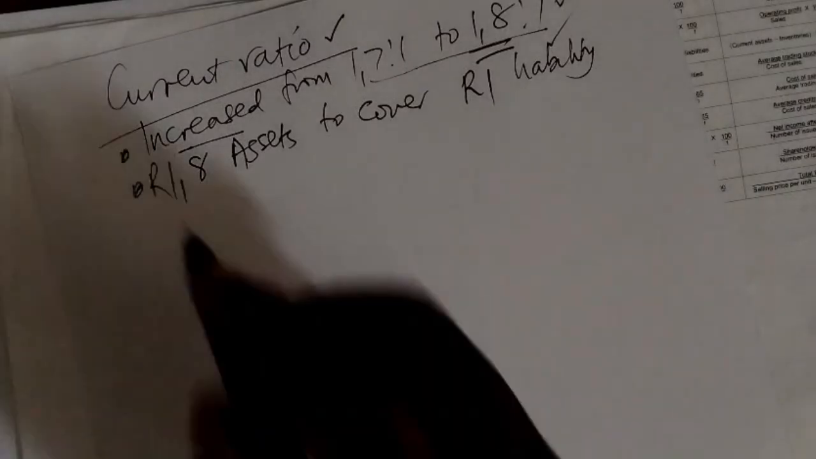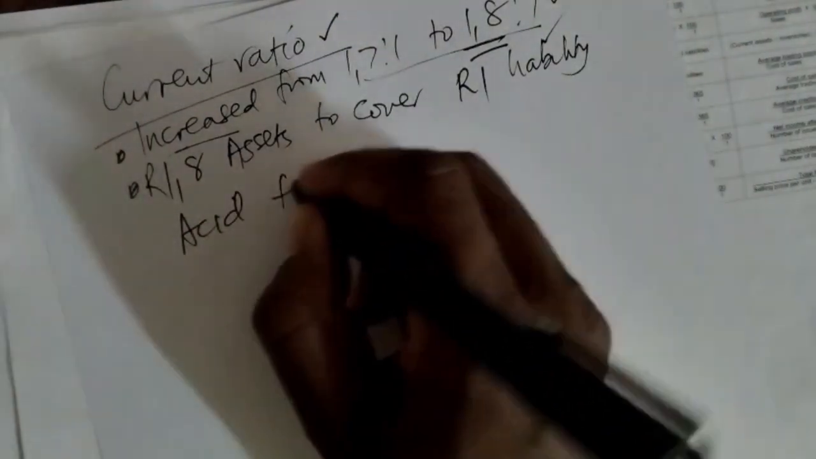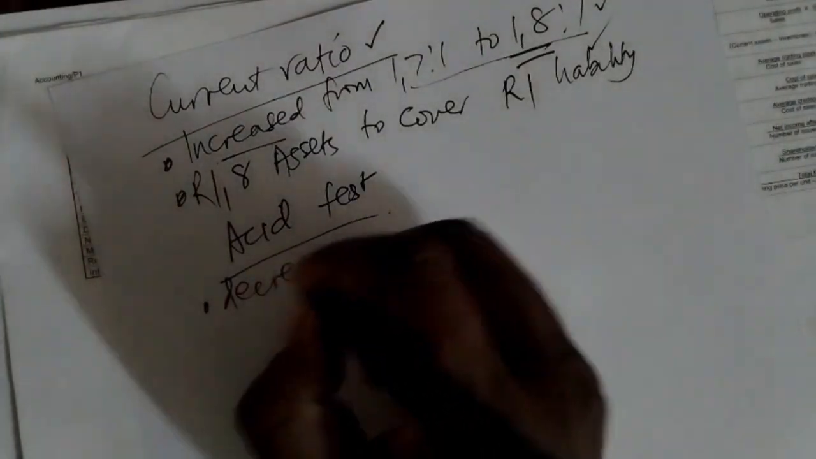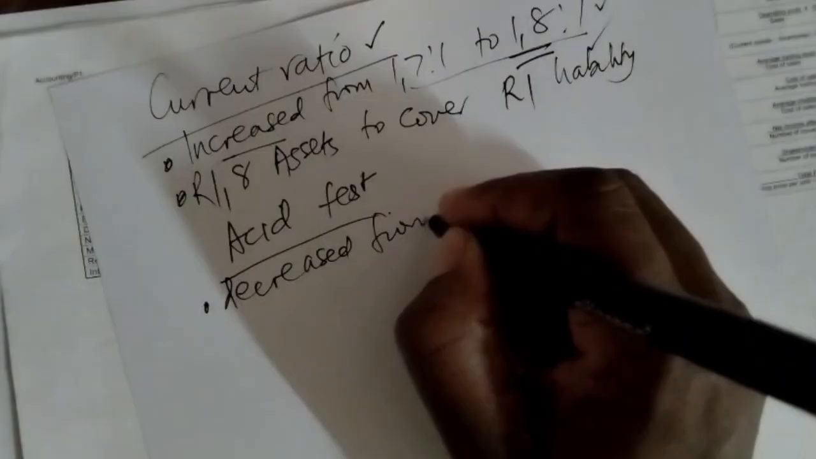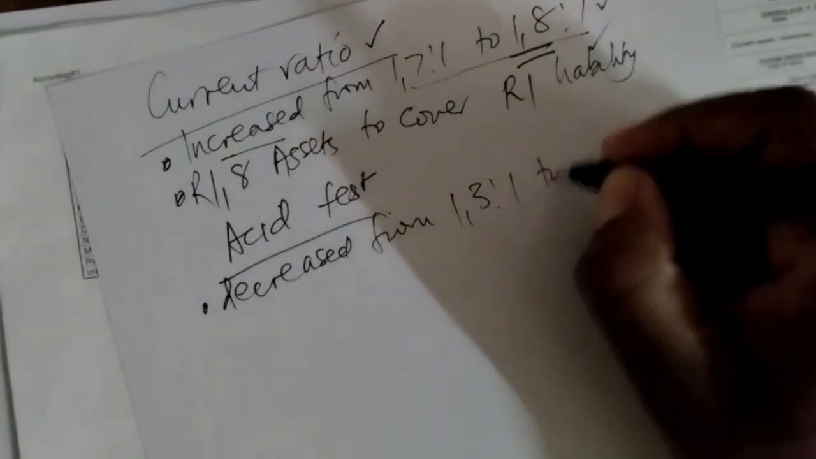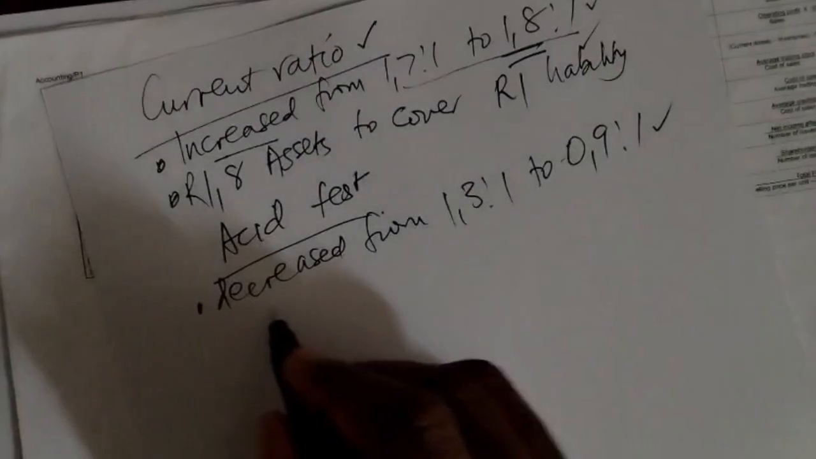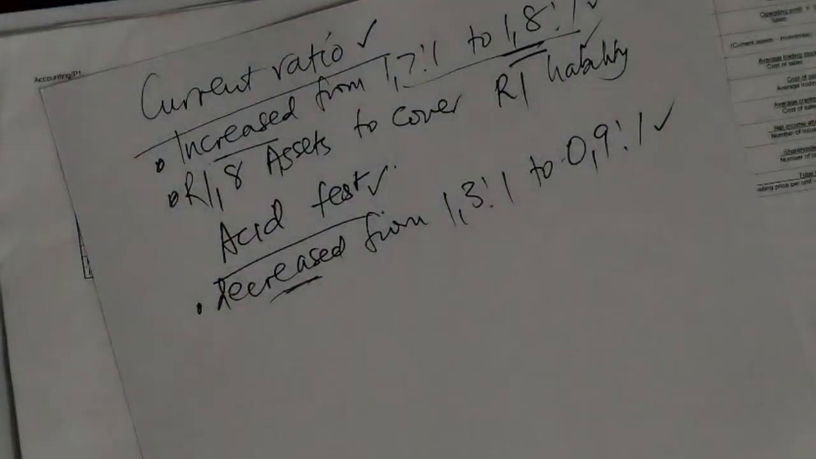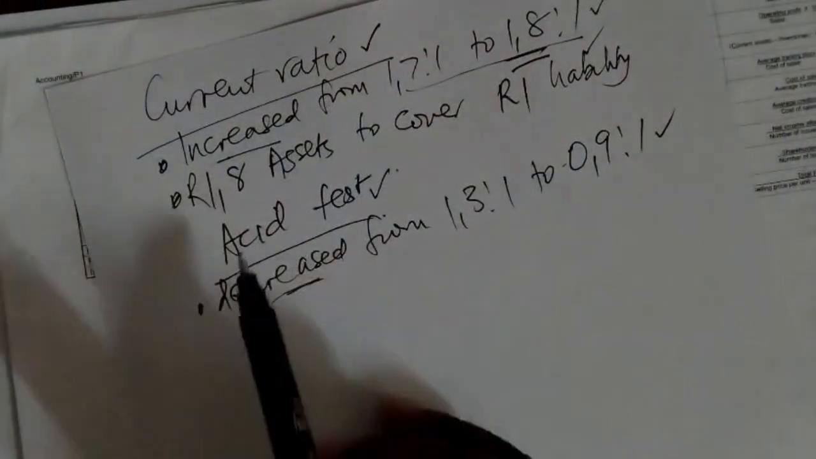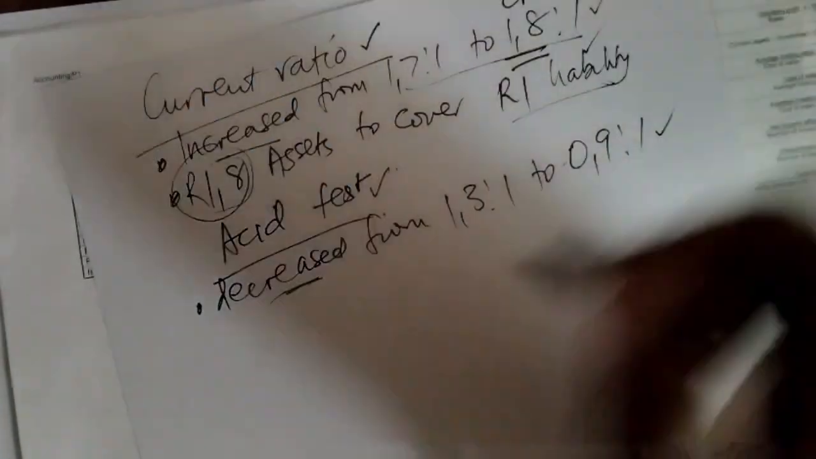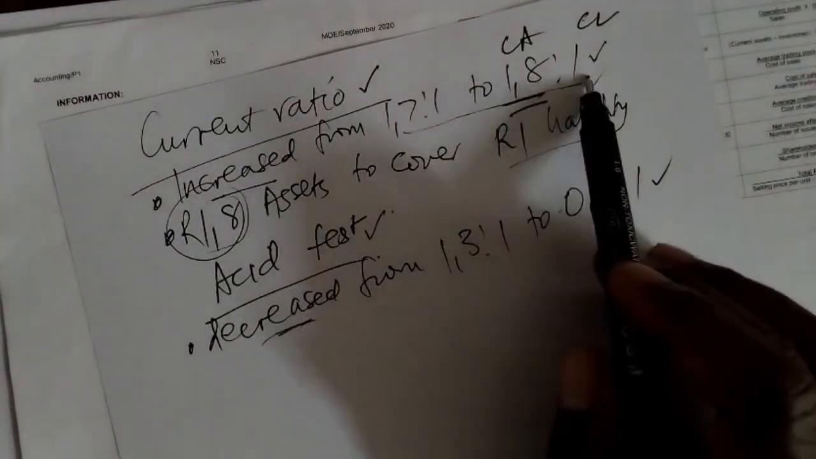Now I can go to the acid test. If I use the acid test there, what does it mean? My acid test decreased, so this one decreased from 1.3:1 to 0.9:1, right? So I've given the trend there and I've quoted. Now, when you look at the current ratio, it means the business has got enough current assets to cover current liabilities, because this is the current asset, this is the current liability. So they've got enough current assets to cover current liabilities.